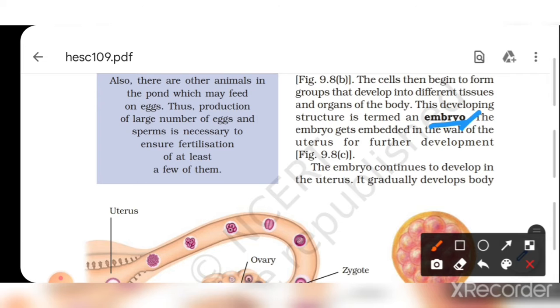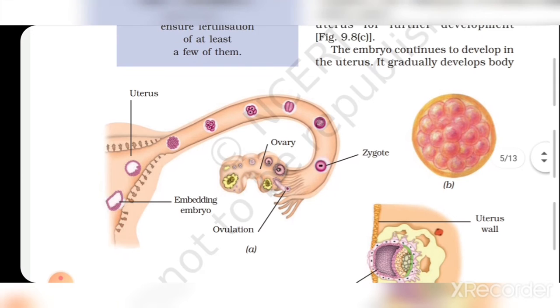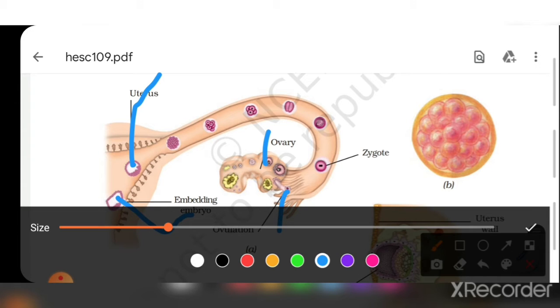The embryo gets embedded in the wall of the uterus and for further development, the embryo continues to develop in the uterus and gradually develops the body. We have to see here. Here it is the ovary, ovulation, embryo. Here it is the embryo and it is the uterus. वहाँ पे इसको डेवलप करते हैं. इट इज ए जाइगोट सेल.